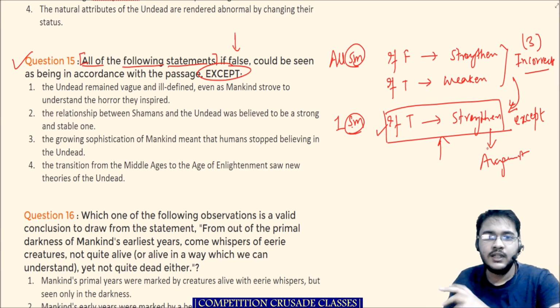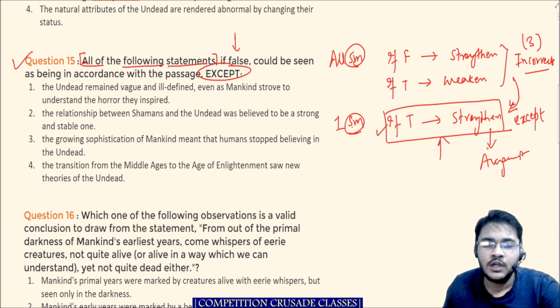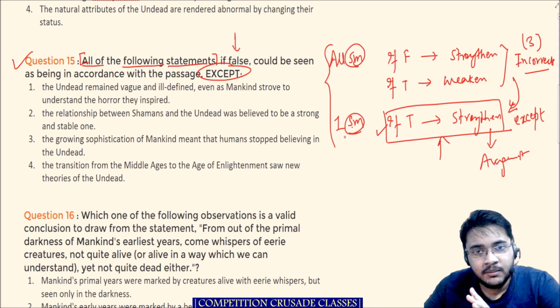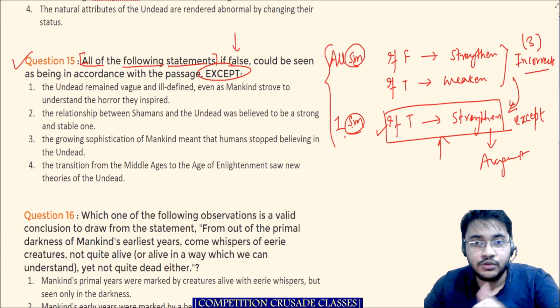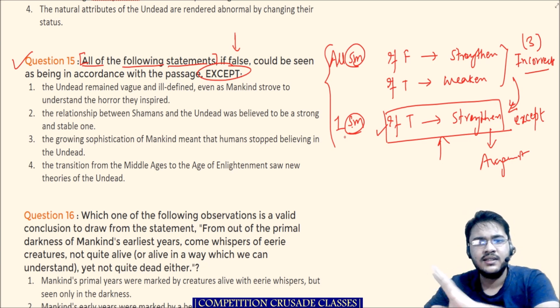Obviously this is not a critical reasoning question type, so you will not find a single paragraph in which you can do all of this. But can I do this in my mind? Mentally, can I do this? If you can do it, kudos to you, you are a good student. But if you can't do this, understand this is a standard template.